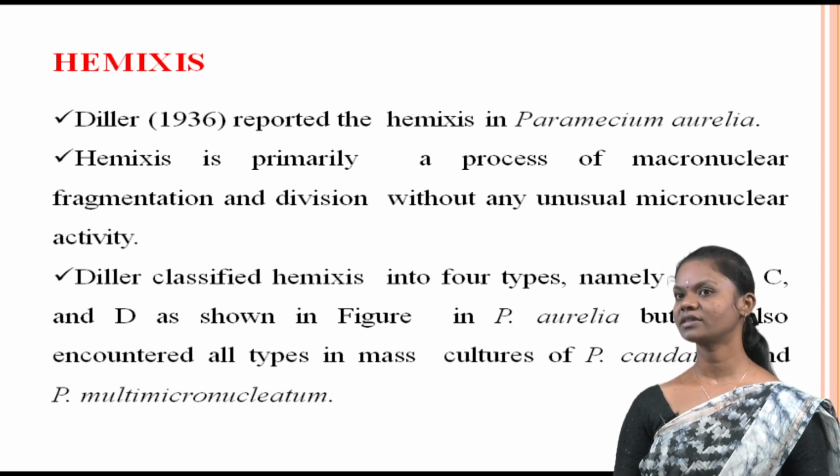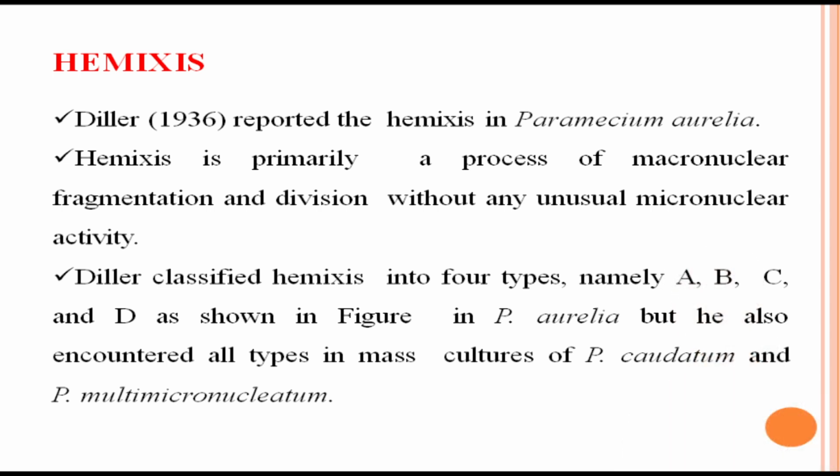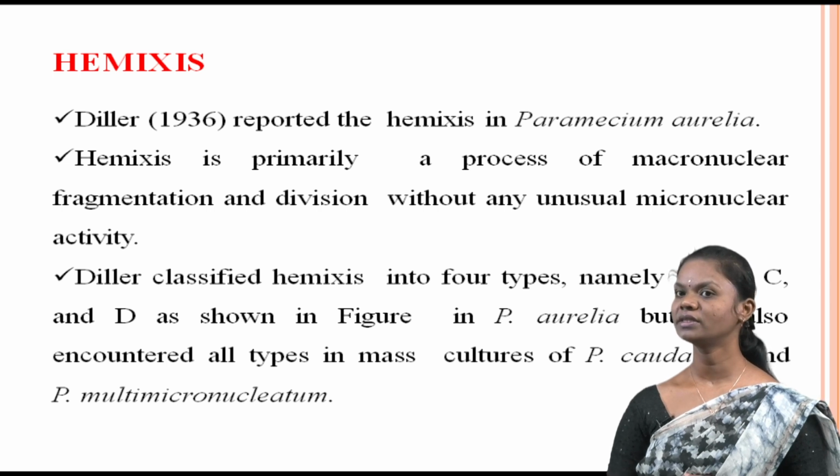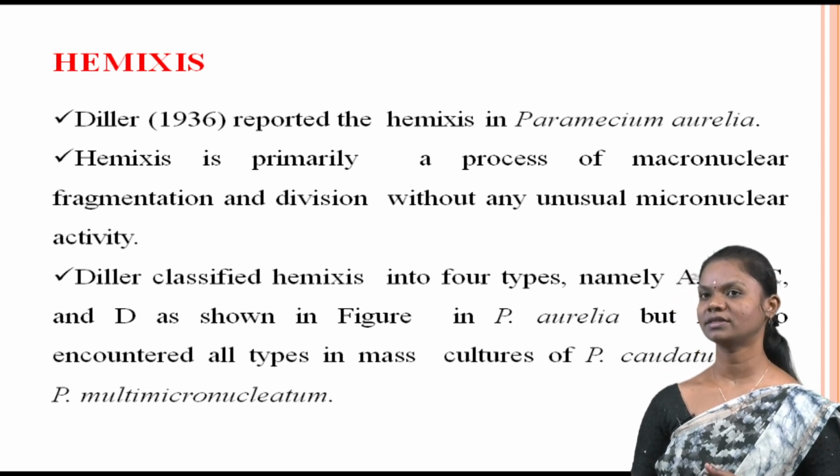Diller classified hemixis into four types labeled A, B, C and D, as shown in the figure of Paramecium aurelia. Interestingly, Diller also observed all four types of hemixis in mass cultures of both Paramecium caudatum and Paramecium multimicronucleatum.